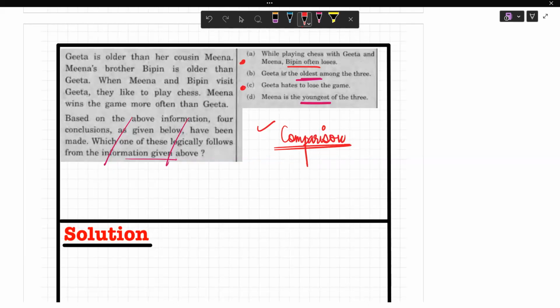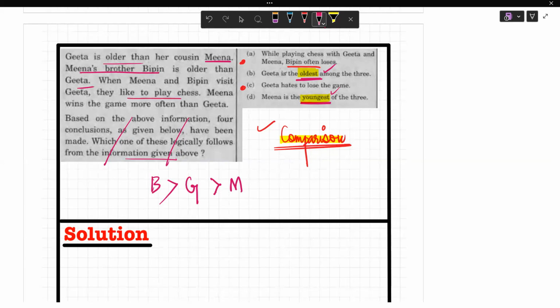Okay, now we need to see what I can derive now. But एक दिमाग में ये चलना चाहिए कि ये comparison type question है, because I have seen these terms, oldest and youngest. Clear? Now let us see. Gita is older than her cousin Meena. गीता is older than मीना. बिकॉज मुझे तो दिमाग में यही चलना चाहिए ना, GPS तो हमारा यही है, oldest youngest. So I need to arrange this in such a fashion. Meena's brother Bipin is older than Gita. That means this is the case. Bipin is older than Gita. When Meena and Bipin visit Gita, they like to play chess.